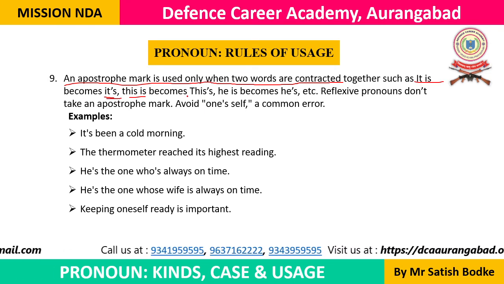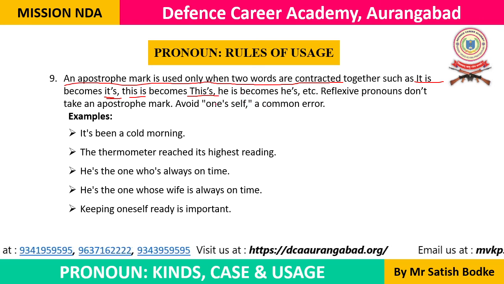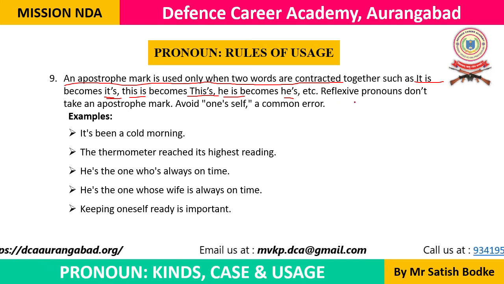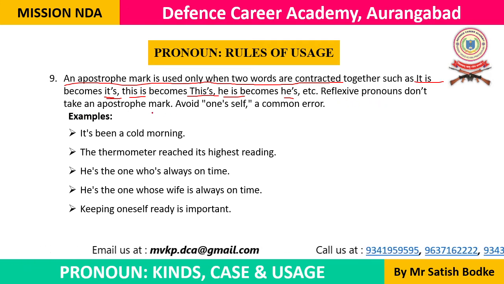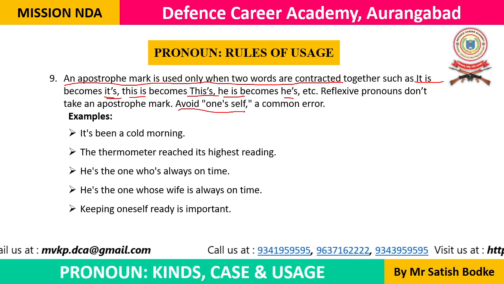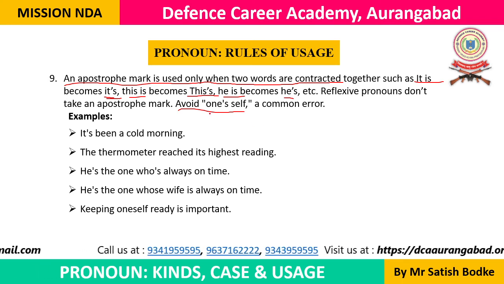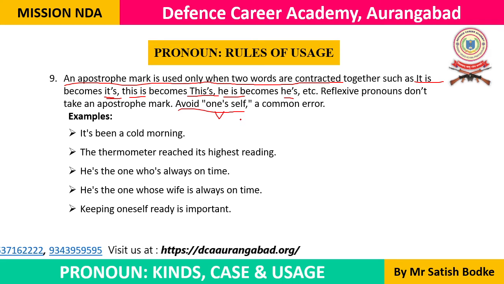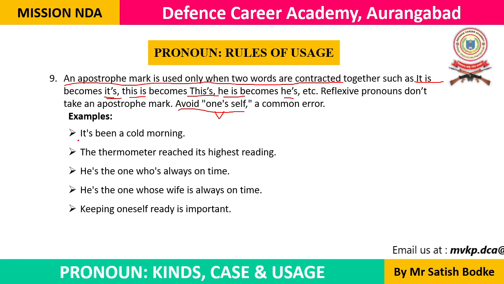This is का short form बनता है this is. He is का short form बनता है his. Then reflexive pronouns don't take an apostrophe mark. For example, avoid oneself. Okay, this is also a very important point. Not one's self. So the pronouns which end in self or selves don't take any apostrophe marks with them.